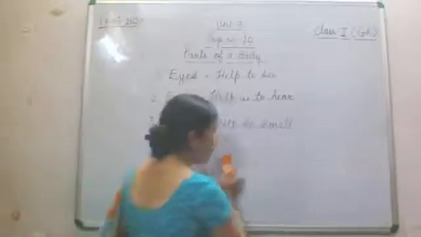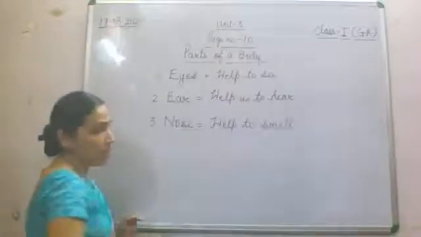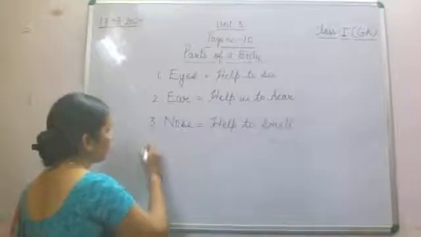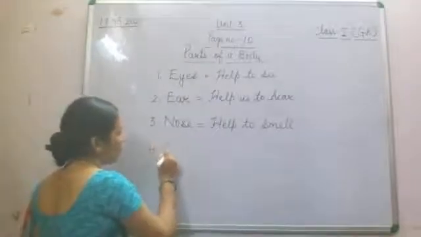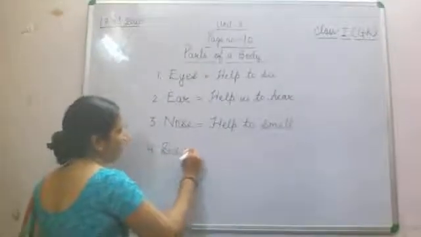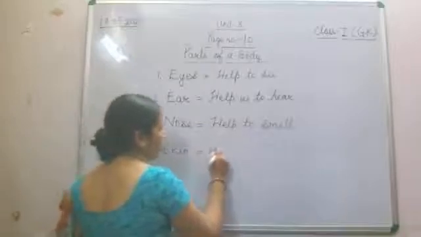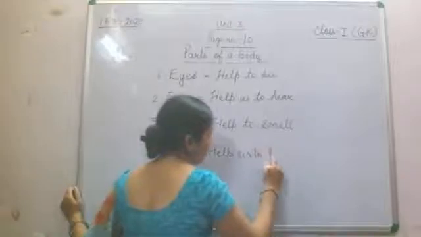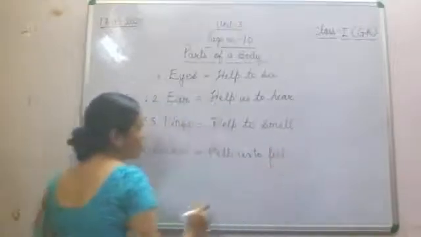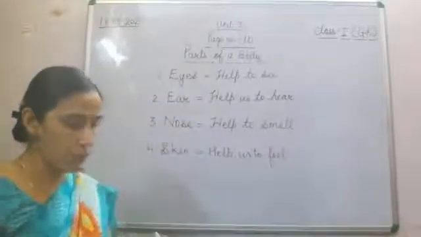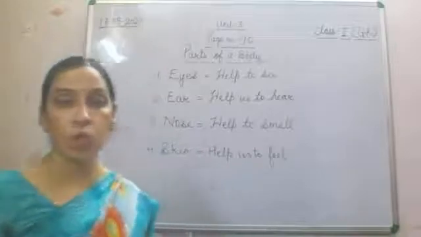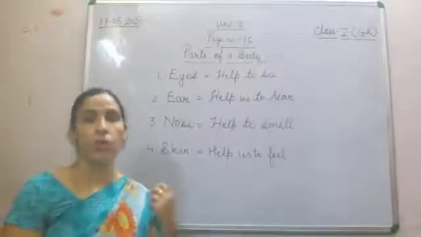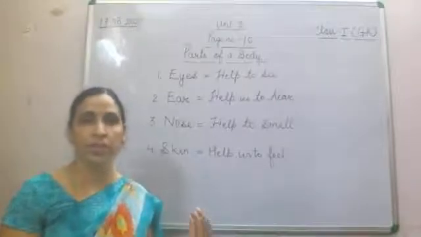Now we'll do number 4, that is skin. Now how does the skin work? Number 4, skin. Skin helps us to feel. As I told you just now, skin will only tell you whether the thing is very soft, very hard, or that is थोड़ी सी खुरदरी है. कैसे पता लगा?